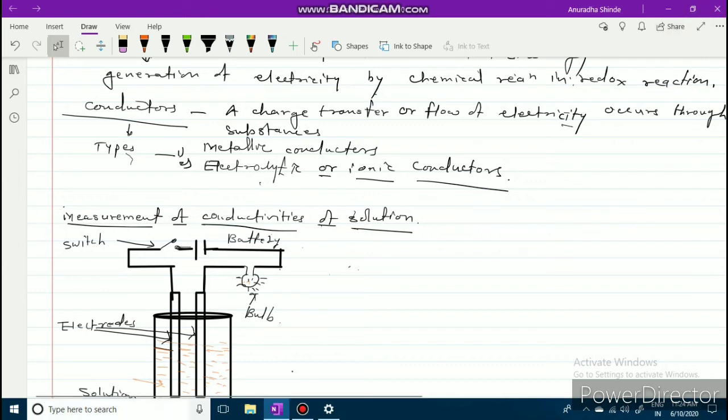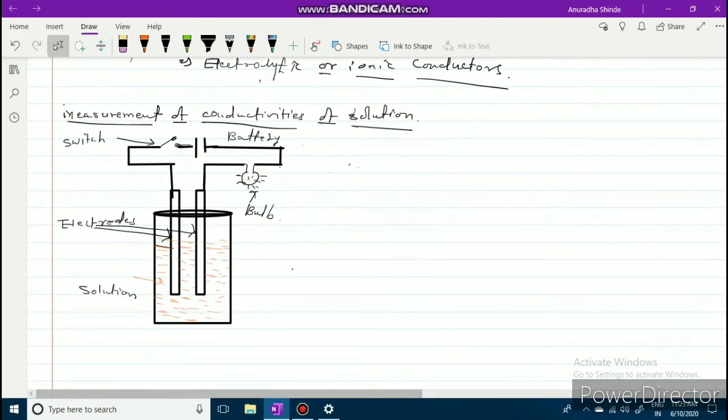Now we will see the measurement of conductivities of different solutions. Measurement of ionic solutions having different conductivities. See, this is a metallic vessel that is called an electrolytic vessel. It contains a solution. This solution may be a solution of cane sugar, a salt, or acetic acid.